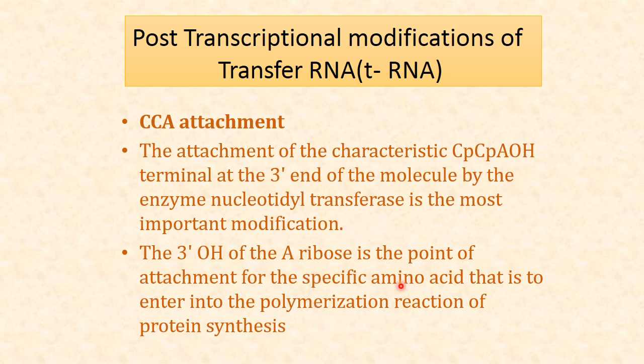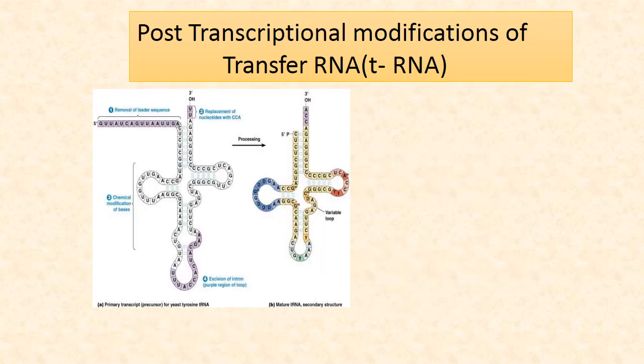So when protein synthesis takes place, the new amino acid is attached at the 3' end where the CCA sequence is. This transfer RNA at the time of translation brings that amino acid to the protein synthesizing unit.